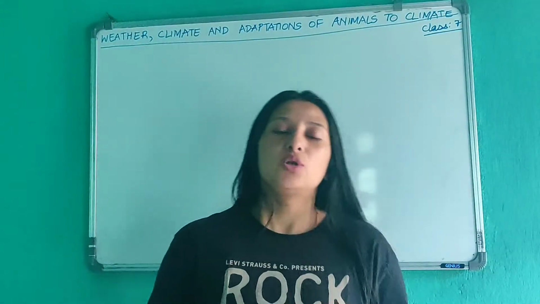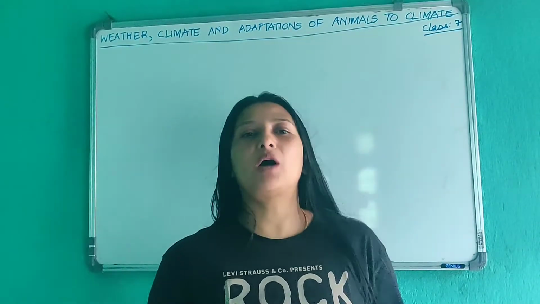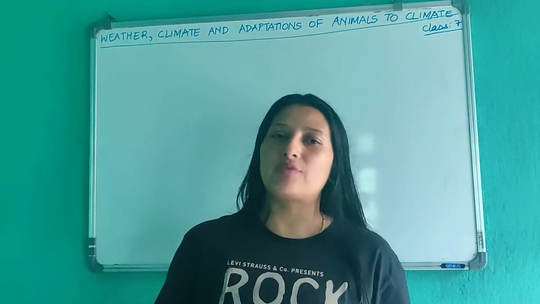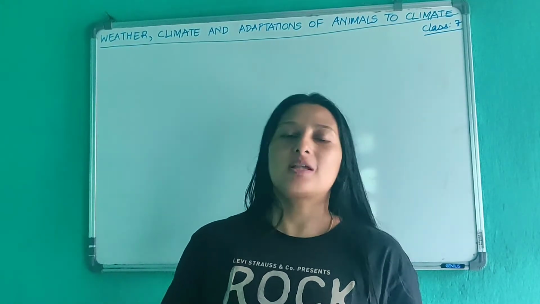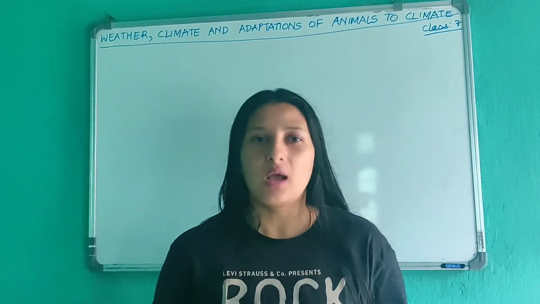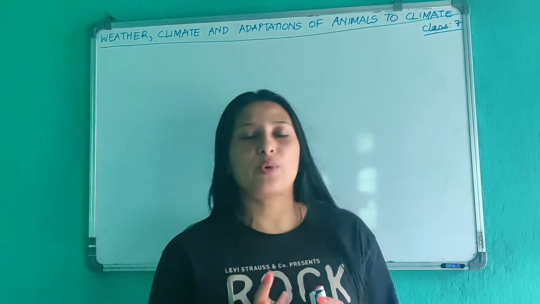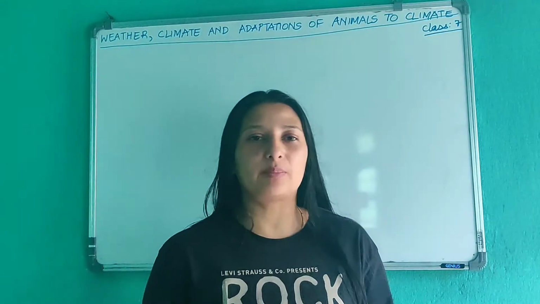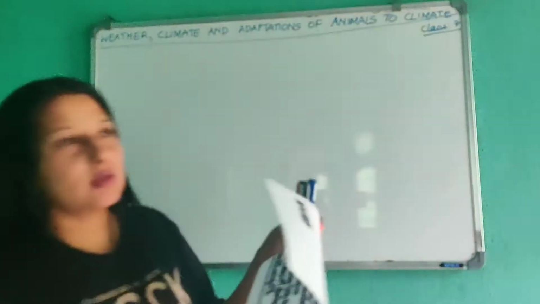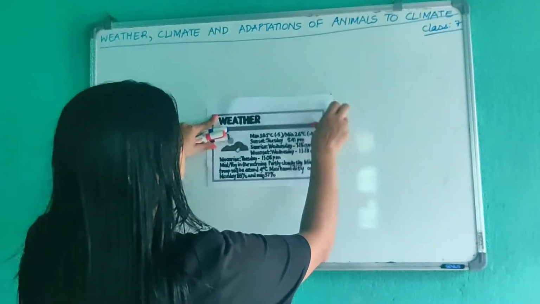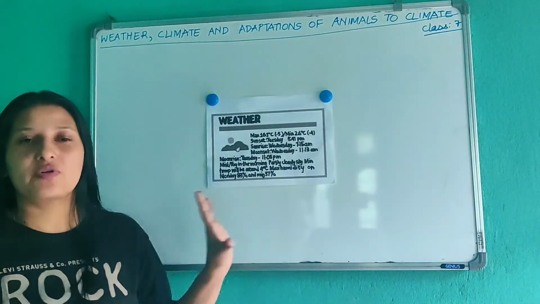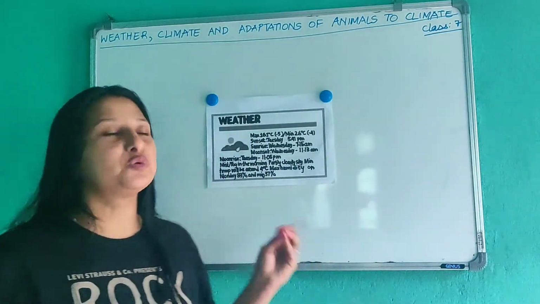Now, from where do we get information about weather? We get information about weather from weather reports on televisions, radios and from newspapers. Have you seen any weather report in a newspaper? Okay, I'll show you one. So this is a weather report, okay, this kind of weather report is published in the newspaper.